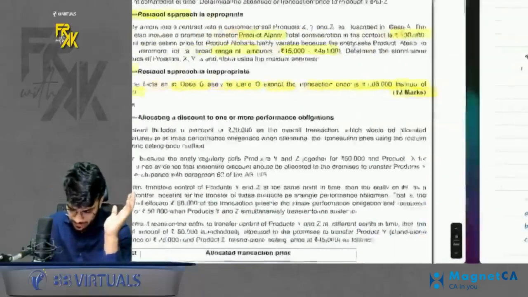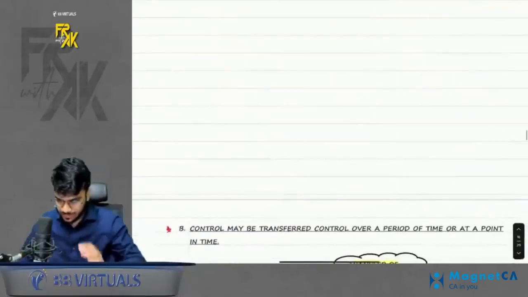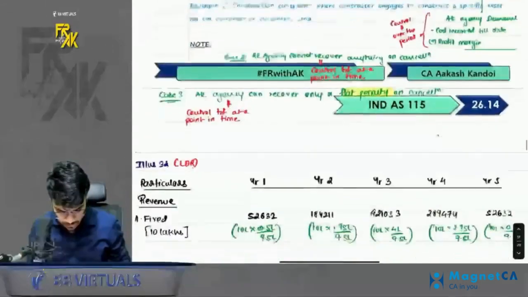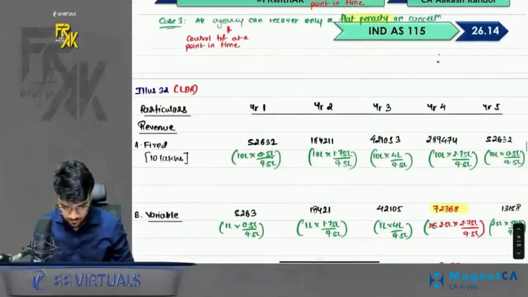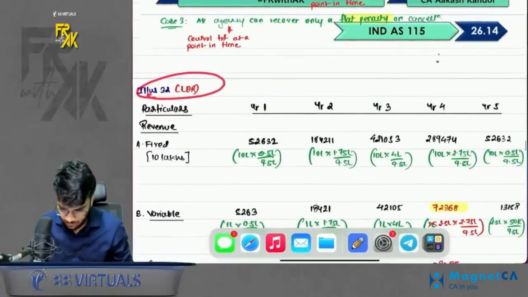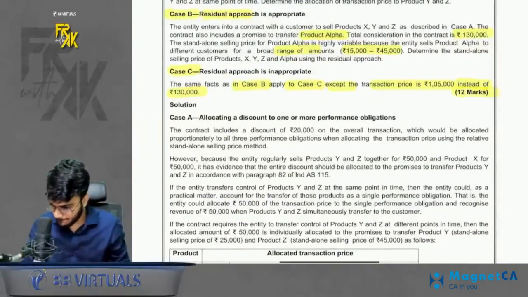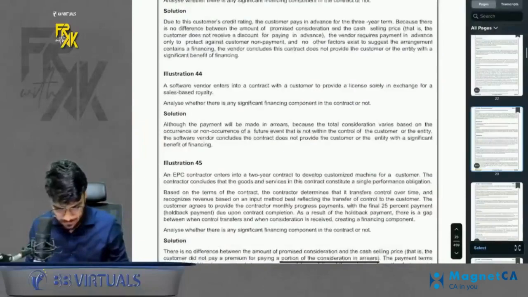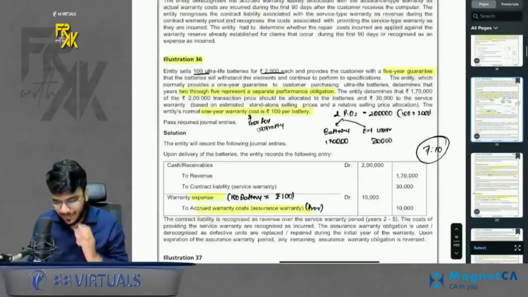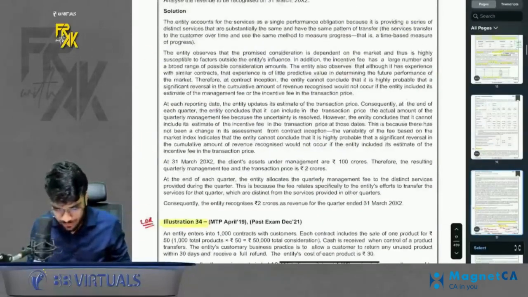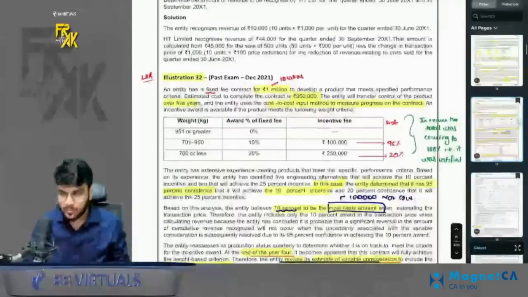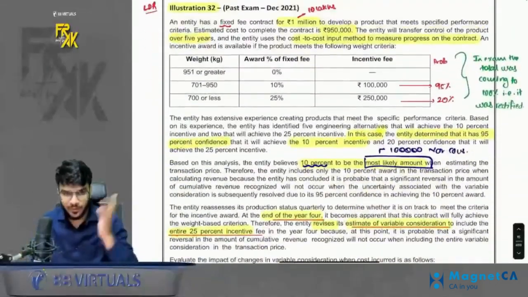Acha, before special cases, I also did one illustration, number 32, with you. Chalo, I will revise that illustration also. Okay, come. We will revise this illustration number 32. Please have a look here. See, this revision is very important for you guys. Ultimately, in the first go, everyone will understand, but how to make this revision concise will be super helpful for you. Do let me know if it was helpful.